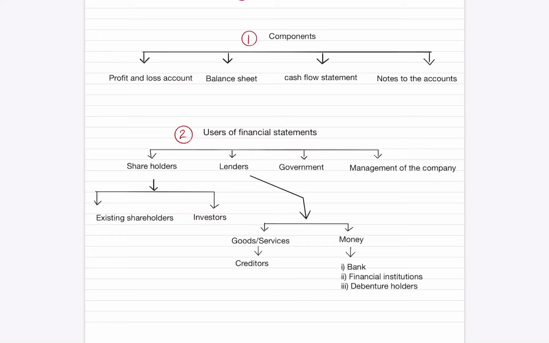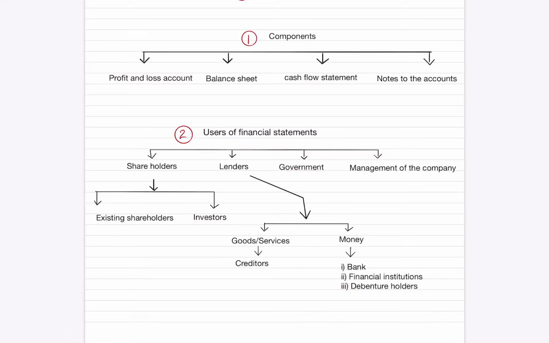The next user of the financial statement is lenders. The lenders are those who lend either goods or services or money to the concern. The lenders who lend goods or services are termed creditors. The ones who lend money may be either banks or financial institutions or debenture holders. The lenders use the financial statements to decide whether they can lend money to the business or should stop their lending. And the next user is government agencies.